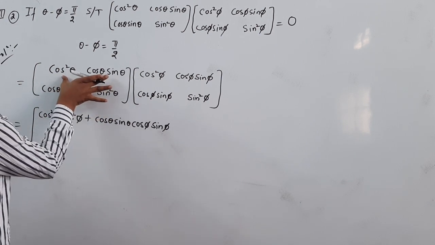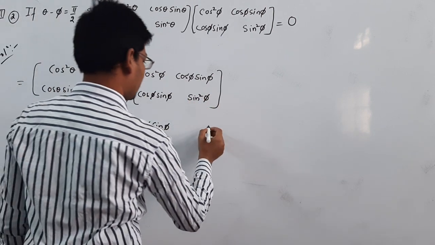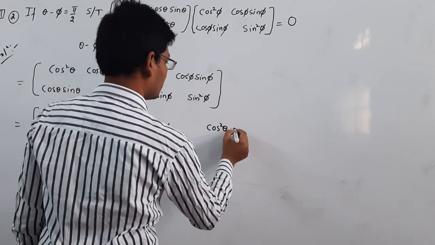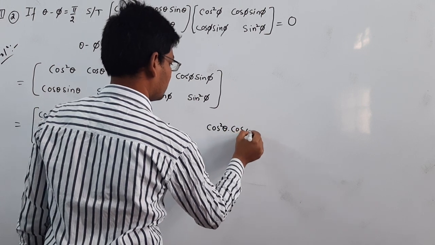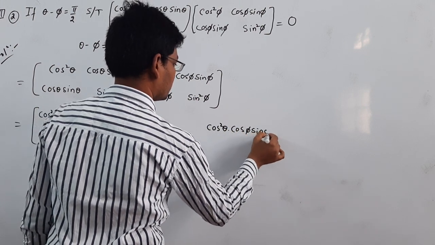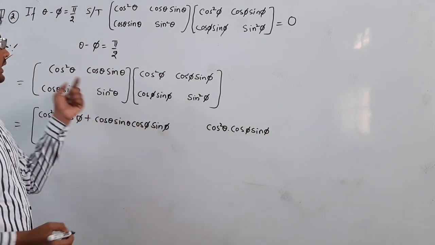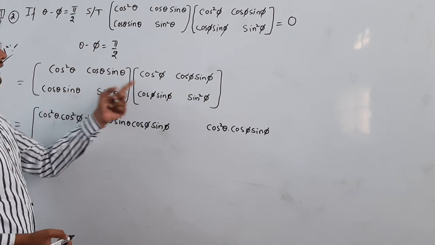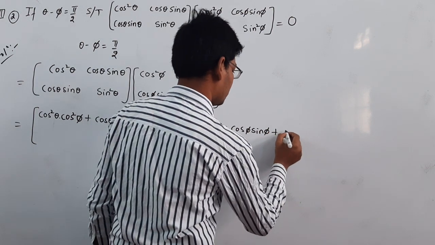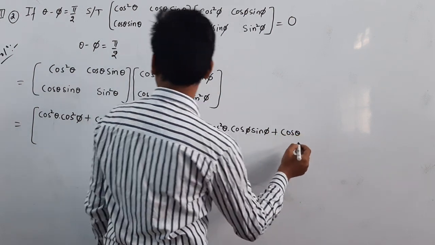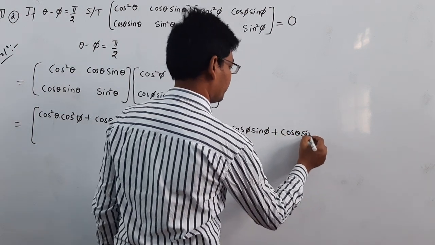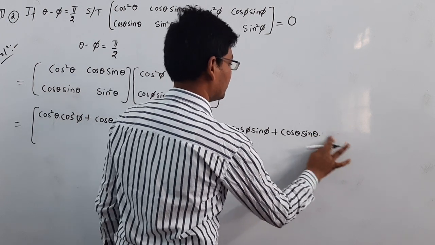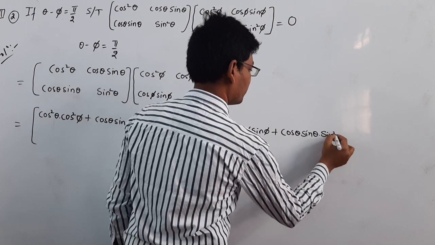Next, cos square theta into cos phi sin phi, plus cos theta sin theta into sin square phi.